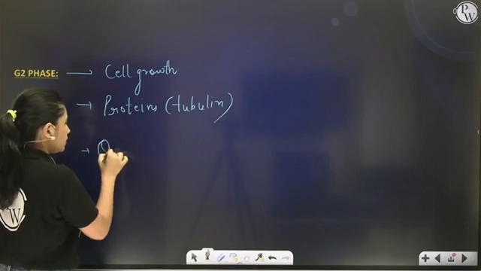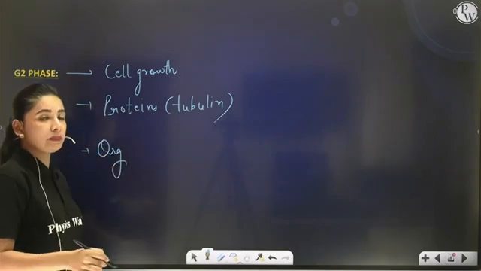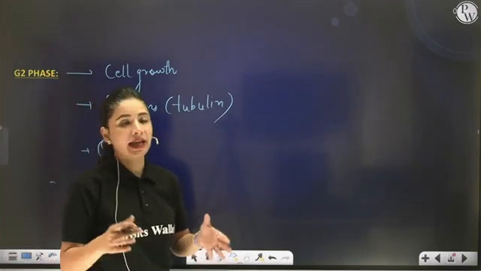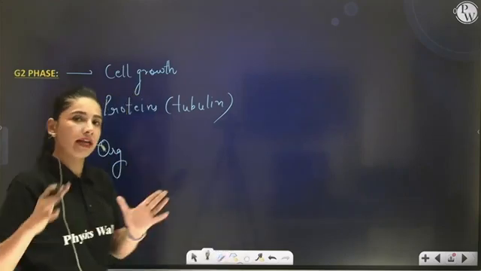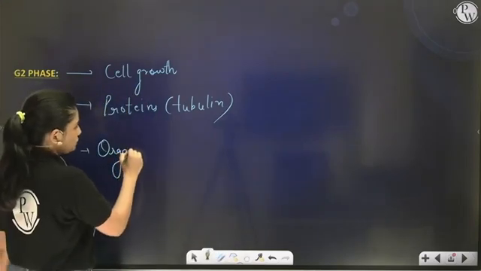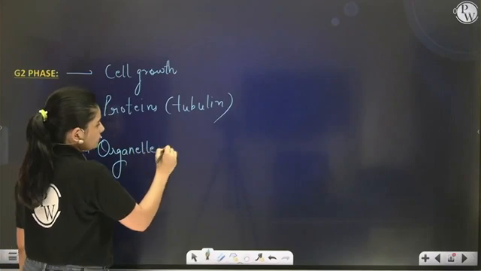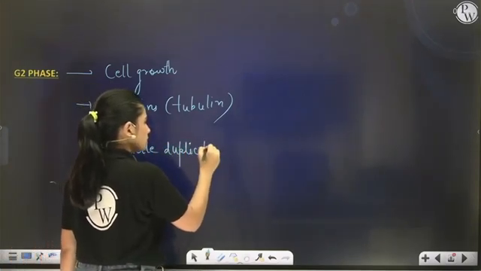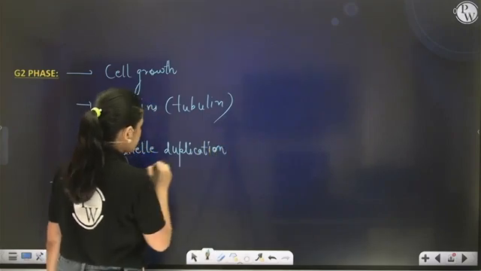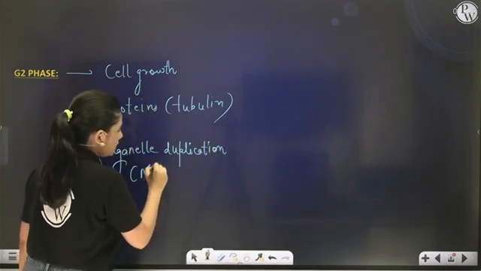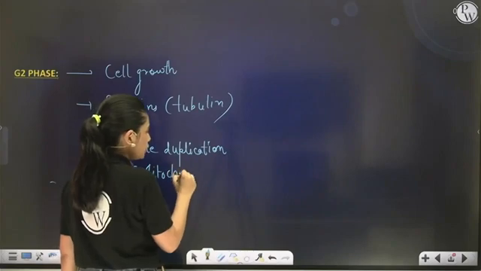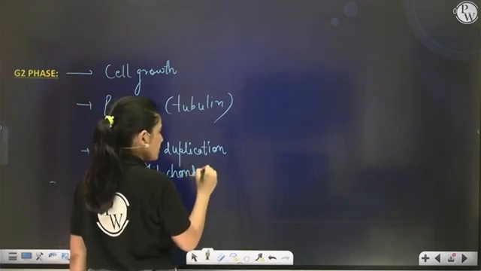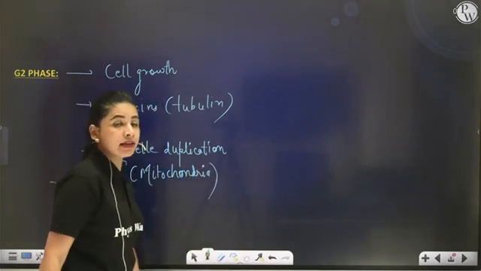Then organelle duplication, like for example mitochondria, which could not duplicate in G1 and S, will duplicate in G2 phase.